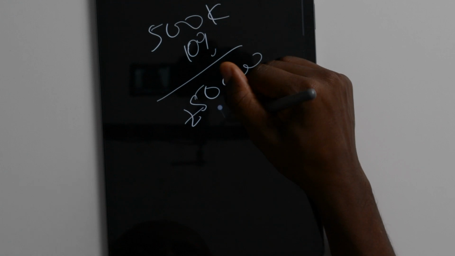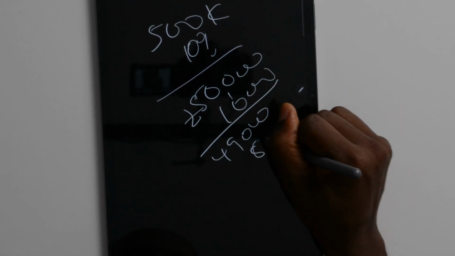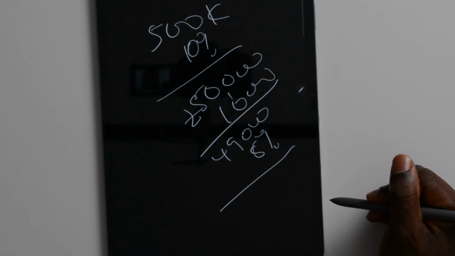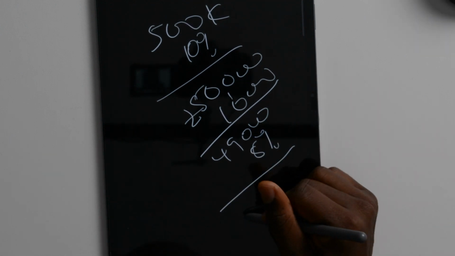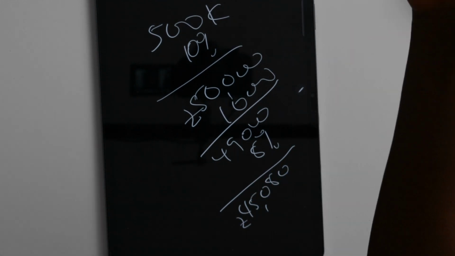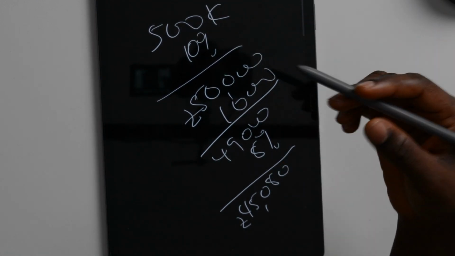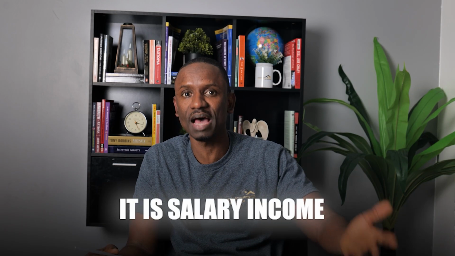So that means basically taking your allowable dividend, which is about £1,000, that then gives you £49,000. So if you're going to pay 8% on that £49,000, it means that you're taking home £45,080. So now you can see you've not just added value to the business by taking your £15,000 to keep up with your expenses. That means you're paying less tax there, because obviously it is salary income and you're not earning a lot. So your £12,500, you minus that from the £15,000, that's what you'll be paying your income tax on. But here's the beauty of it.